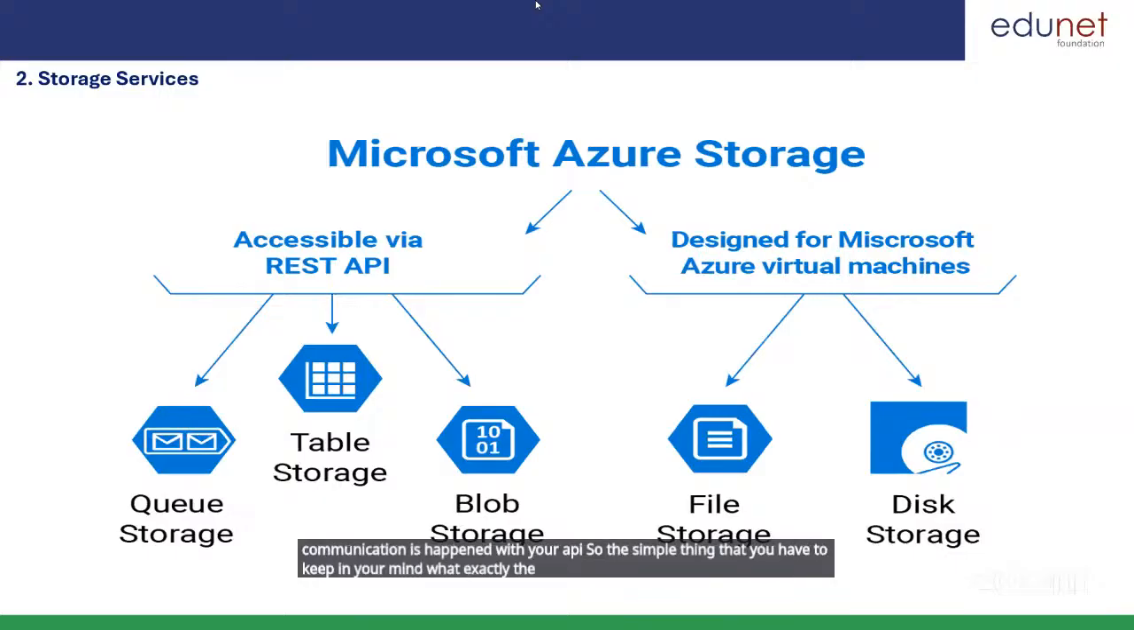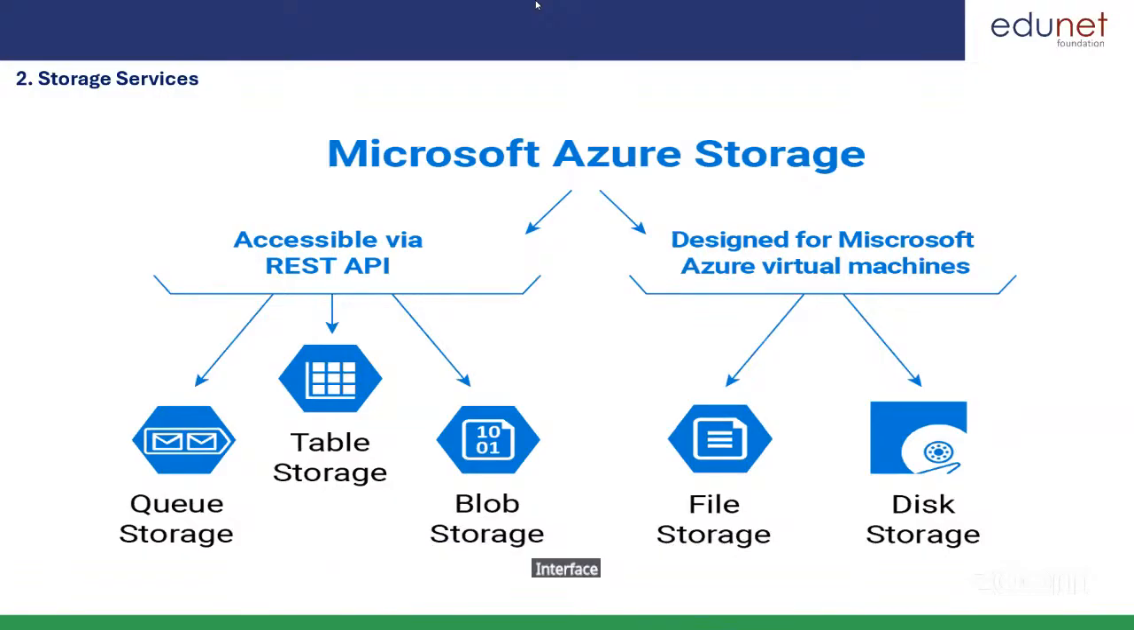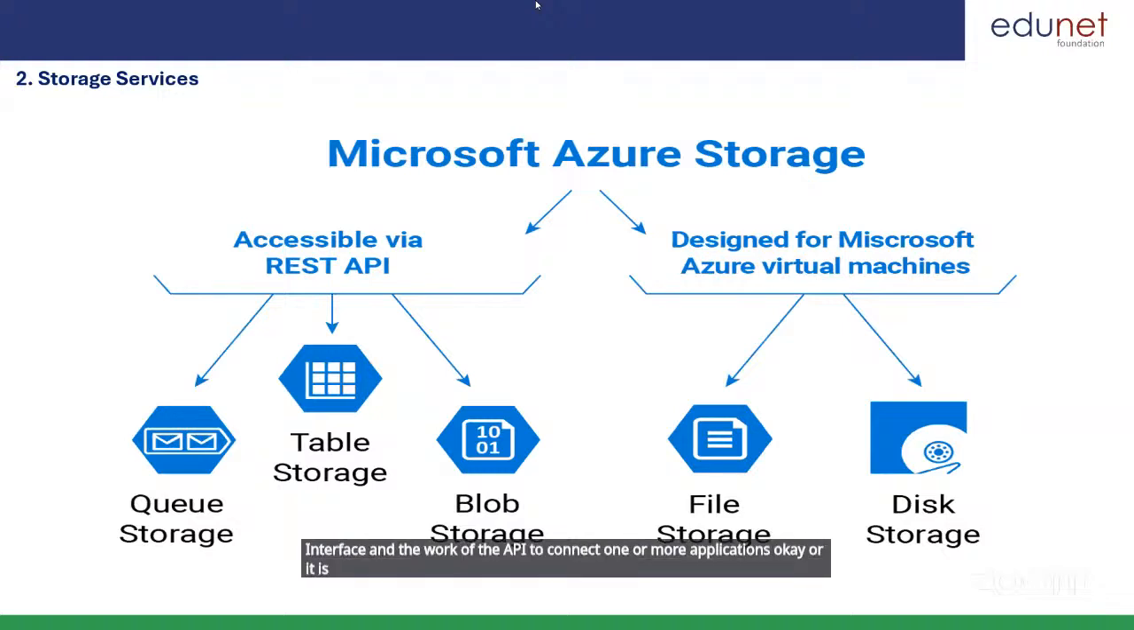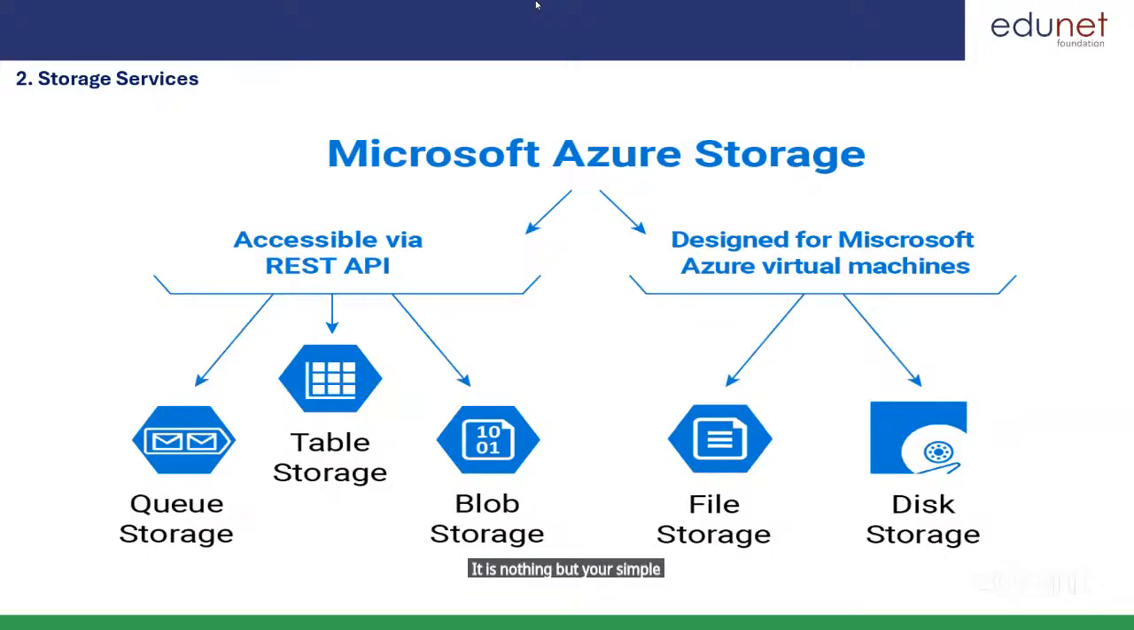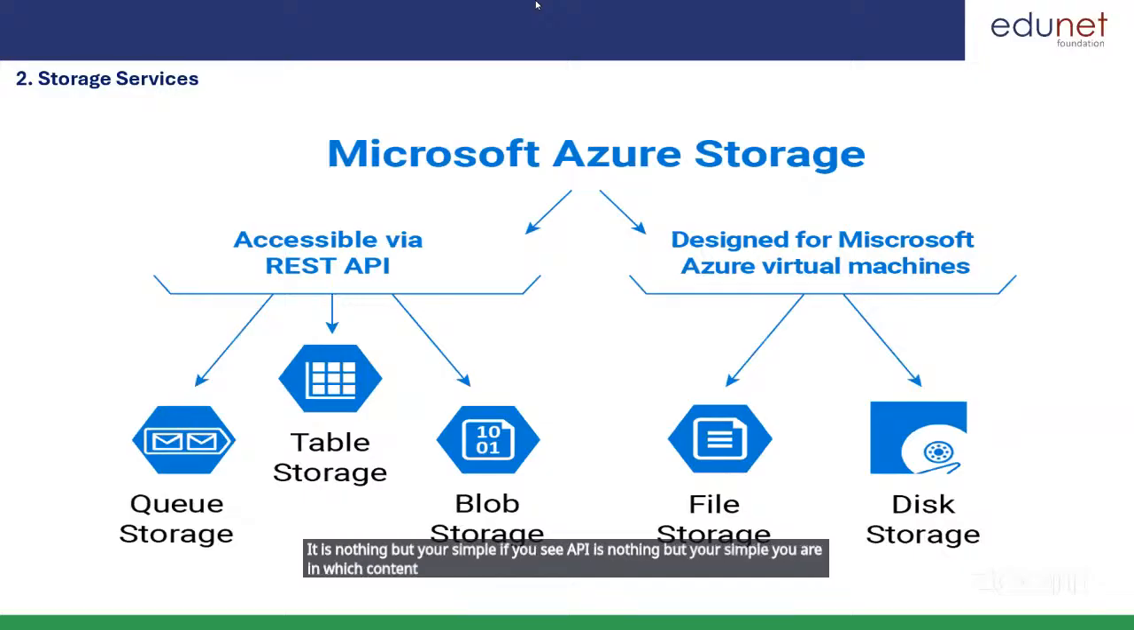So the simple thing that you have to keep in your mind is what exactly the API is. The full form of API is application programming interface, and the work of the API is to connect one or more applications, or it is used to communicate with another application. If you see, the API is nothing but a simple URL which contains some methods. That is your API.